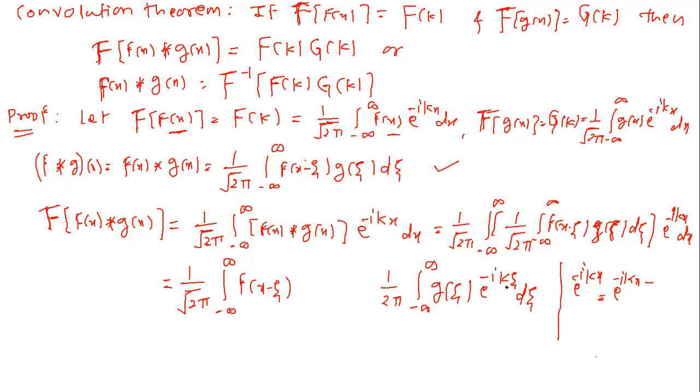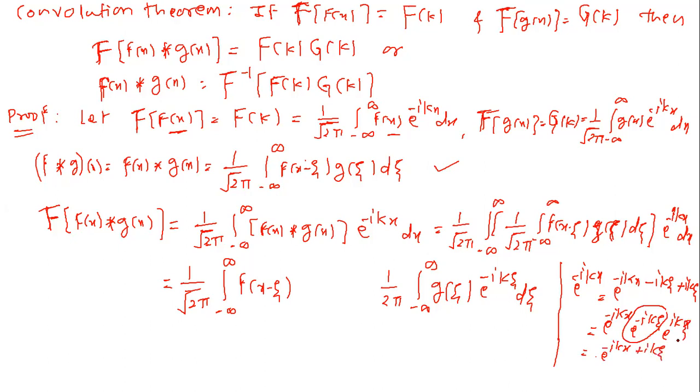We add this term, that is minus i k zeta, and now plus, because this term is negative, i k zeta. Now it can be written as e raised to minus i k x, e raised to minus i k zeta, and e raised to i k x. So we have written here e raised to minus i k zeta. So what is the remaining term? The remaining term is e raised to minus i k x plus e raised to i k zeta.